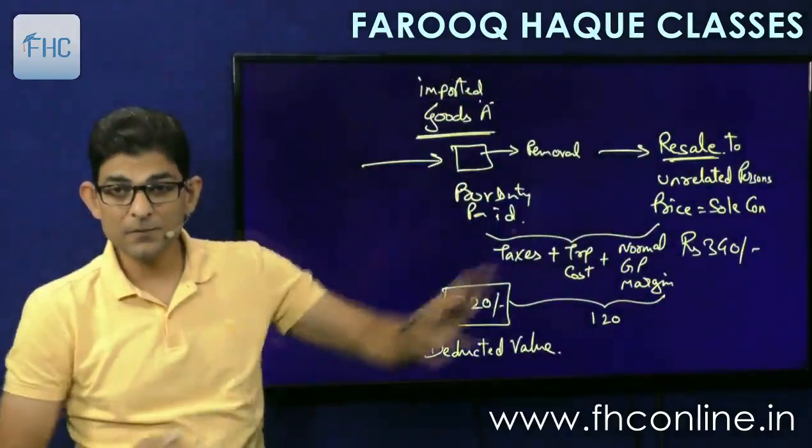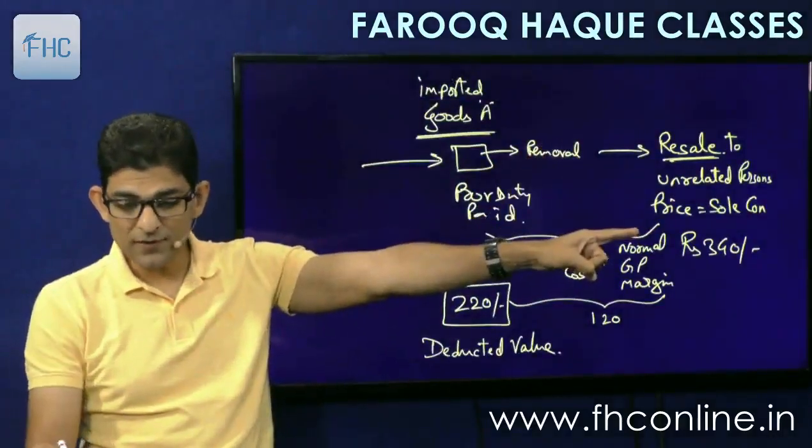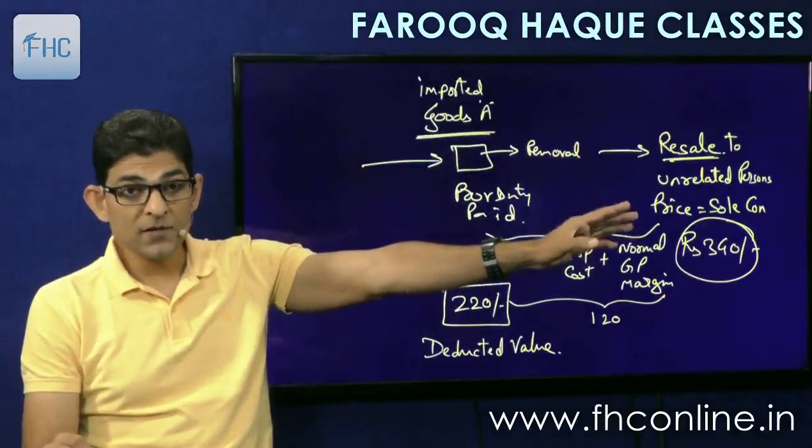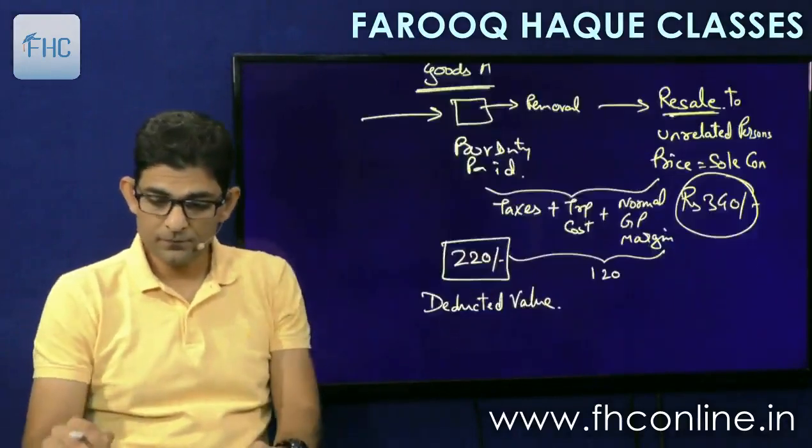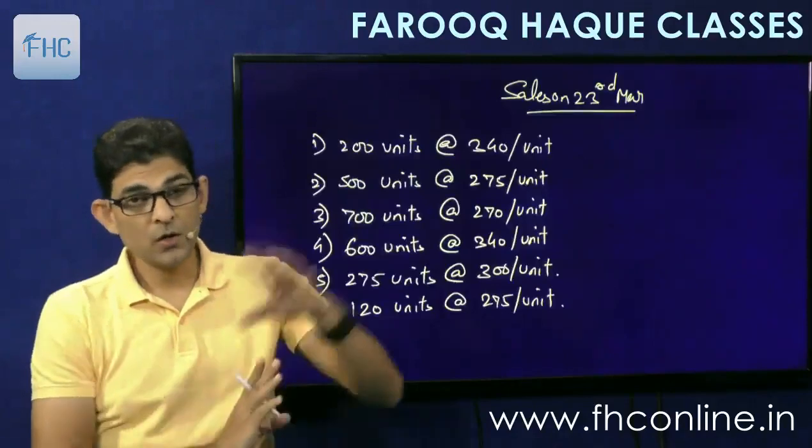So come back to this example. So this 340 that we have taken, this comes from where? Let me give an example. Okay.